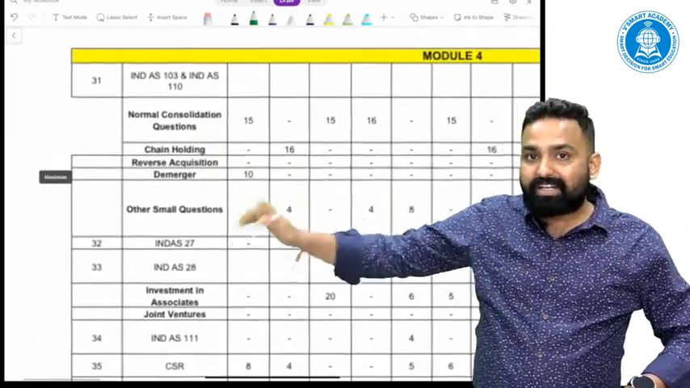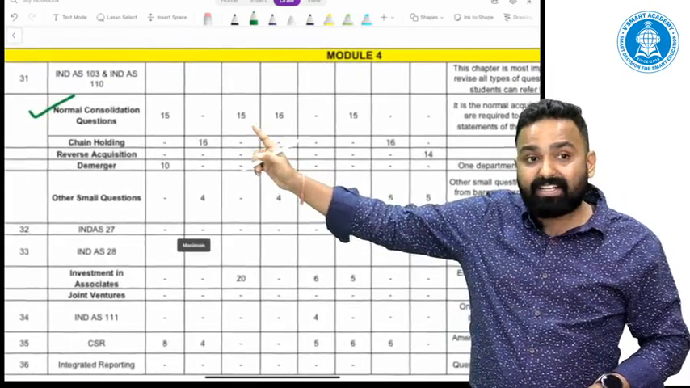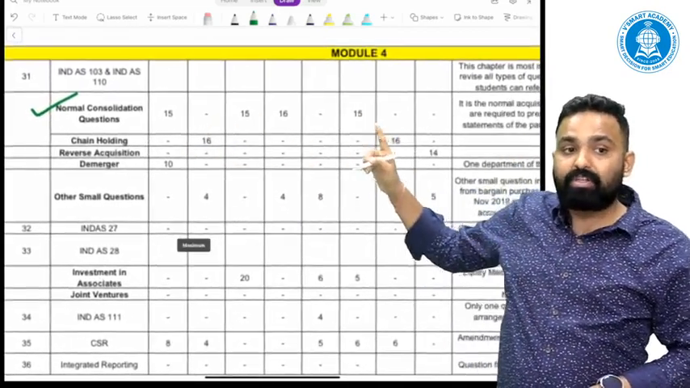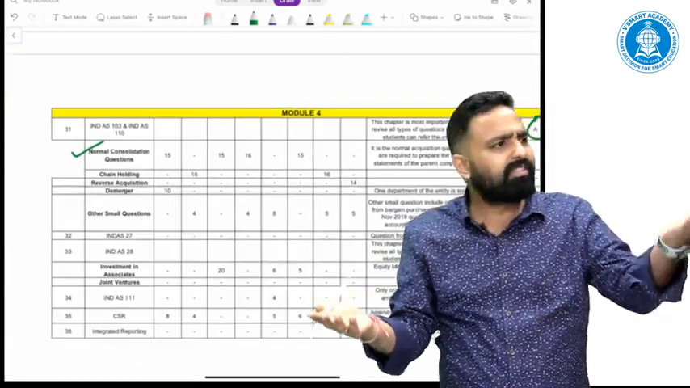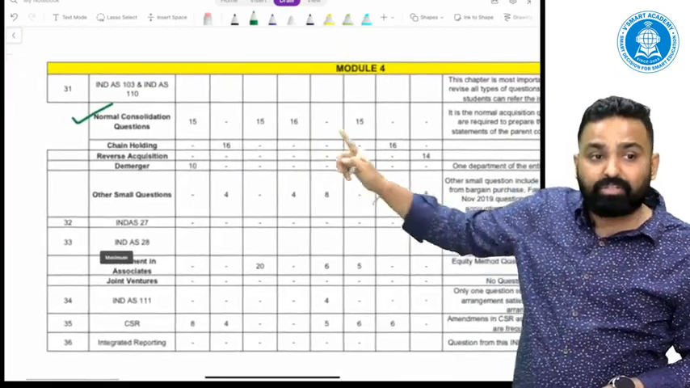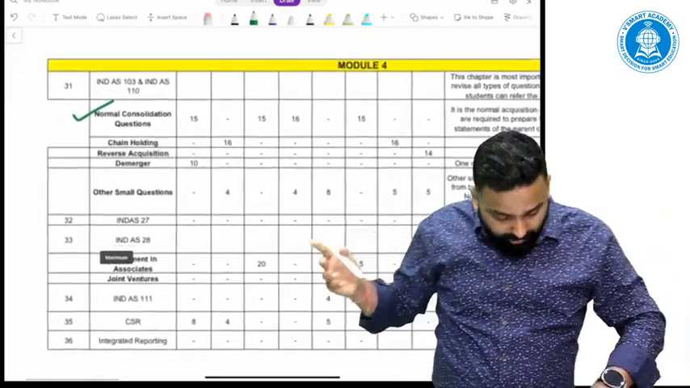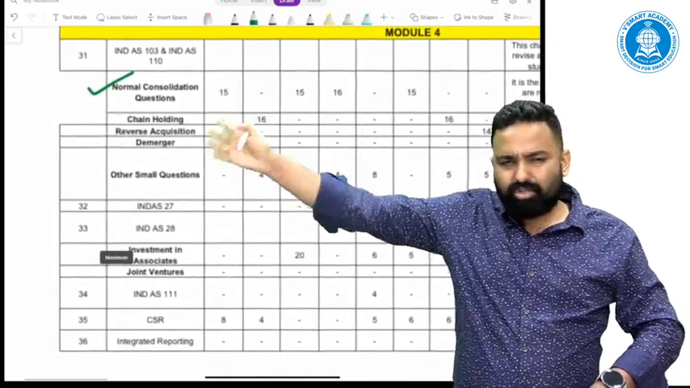Ind AS 103 has been subcategorized into these parts, like normal consolidation questions. In the last 8 attempts, 4 times normal consolidation questions were asked: normal consolidation holding, there is one subsidiary, prepare the consolidated balance sheet with a few adjustments. Chain holding questions were asked twice. Demerger based questions were asked only one time in the last 8 attempts, so not so important.